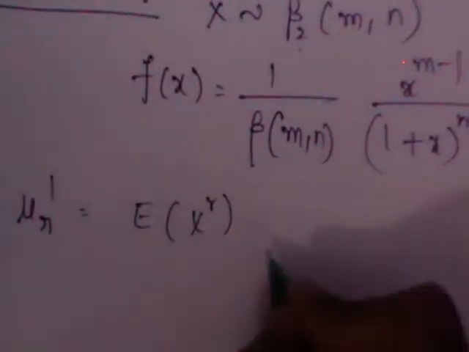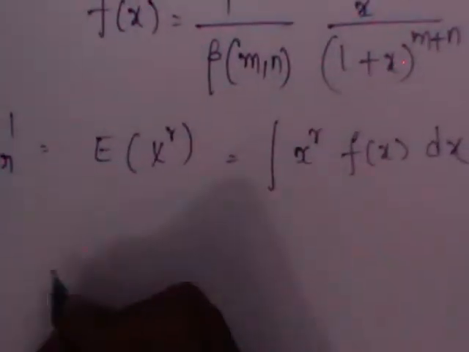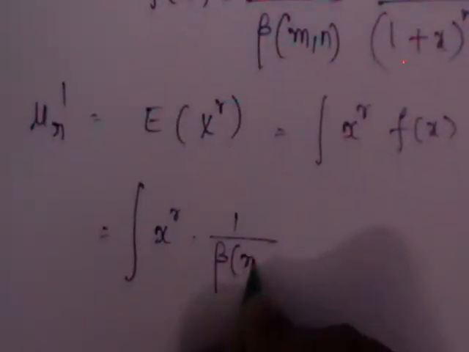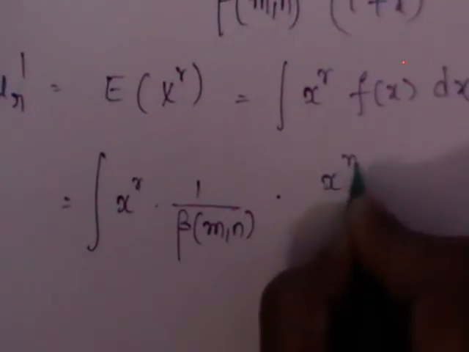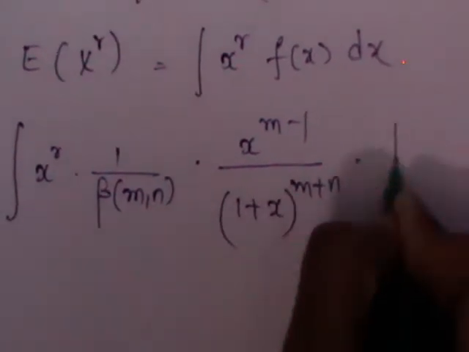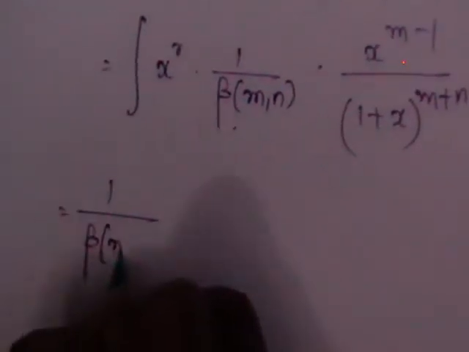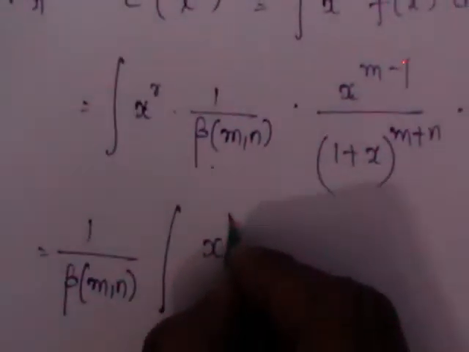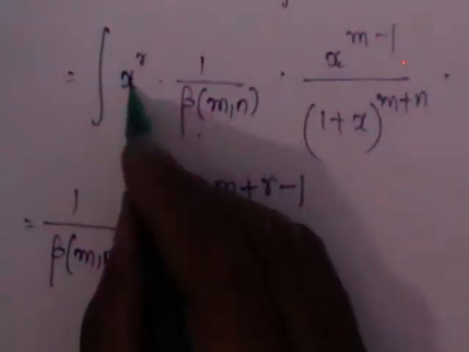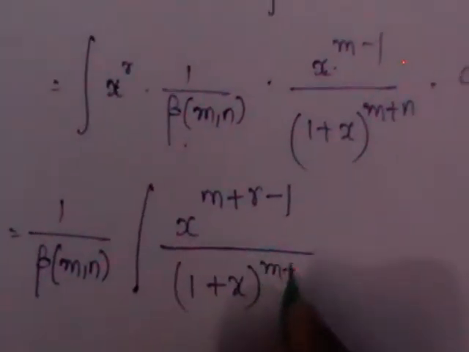We know that this is the expectation of x^r. It can be written as the integral of x^r · f(x) dx, that is, x^r into the PDF, 1/β(m,n) · x^(m-1)/(1+x)^(m+n), into dx. As β(m,n) is a constant with respect to x, take it out of the integral. These two can be written as x^(m+r-1), as the bases are equal I am adding the powers, over (1+x)^(m+n) dx.